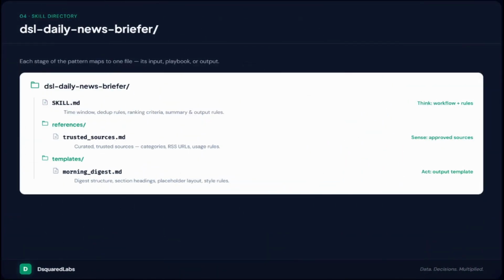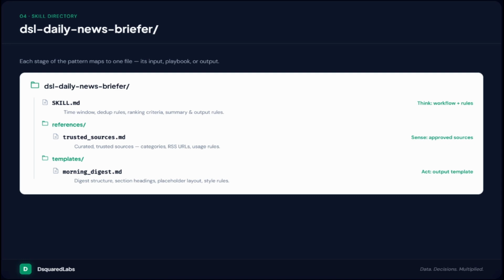Here's the skill directory we're building right now in this project. Notice something. This maps directly onto the 3 stages from a minute ago. SKILL.md is the think file. Trusted_sources.md is the sense file.